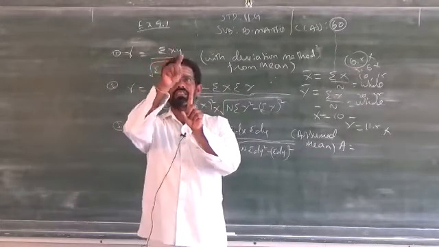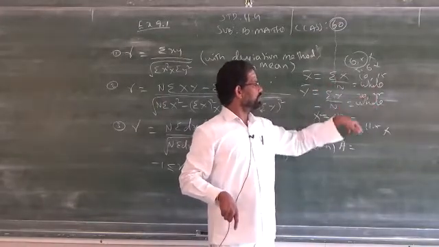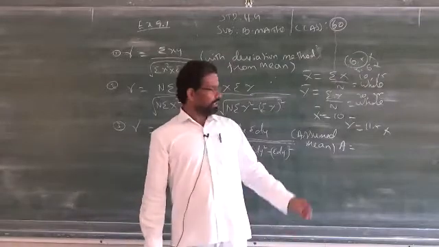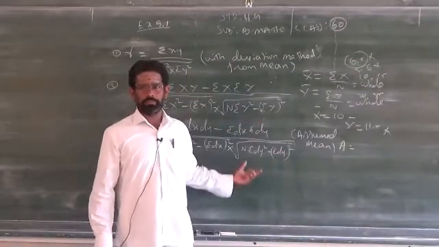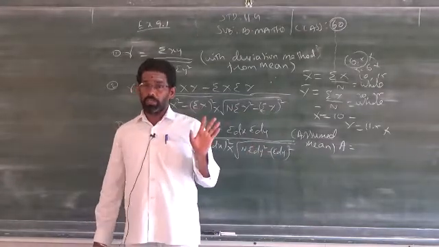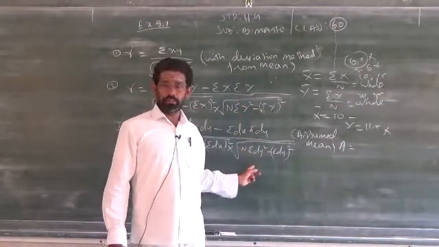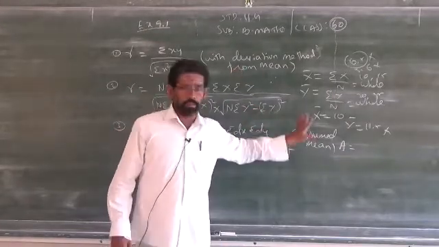You can see the x data. First you have to find x bar. When x bar does not come as a whole number and the answer for x bar and y bar is a decimal number, then you come to the assumed mean or the second formula. Any one you can take. Clear? But if the name is not mentioned, better you follow 1 and 2 instead of the third one. Clear? When the name is mentioned, you have to follow only that particular method.